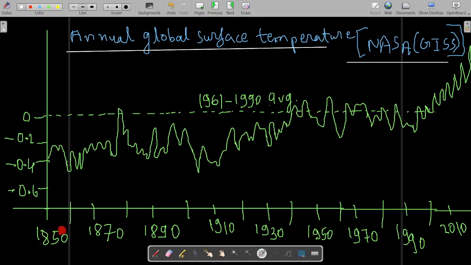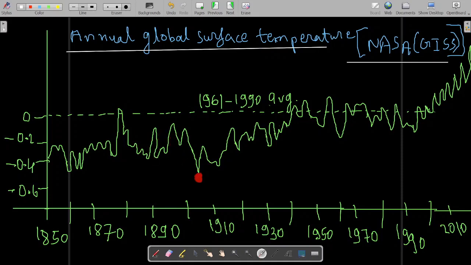Now you can have a look at the 1850s as compared to the 1961 to 1990 average global temperature. Average means you are taking a mean of the annual temperatures from 1961 to 1990, a 30 year period. This will be a straight line because it is a constant, which is for comparison. In the 1850s the temperature was much lower than this. Then it is slowly increasing. In this particular year there must have been some heat wave, so because of the heat wave the temperature went a little bit above this, but then again it fell.